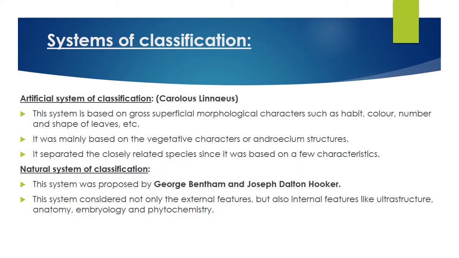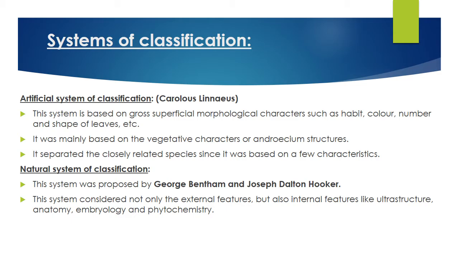Let us see first the systems of classification. Artificial system of classification, the simple one. It is mainly based on the gross superficial external morphological characters. Developed by Carolus Linnaeus. We all know that Carolus Linnaeus is also called the father of taxonomy. He developed the binomial nomenclature rule or system.